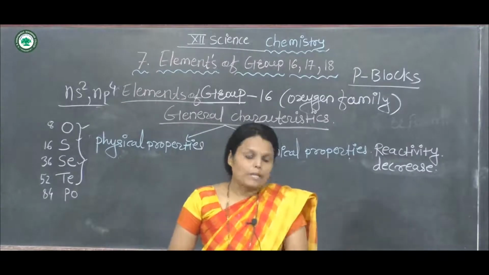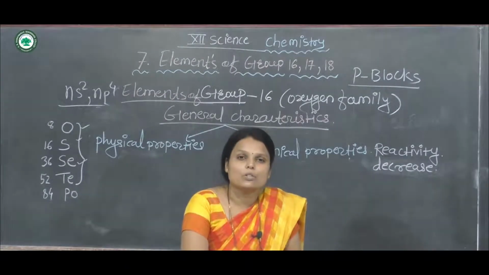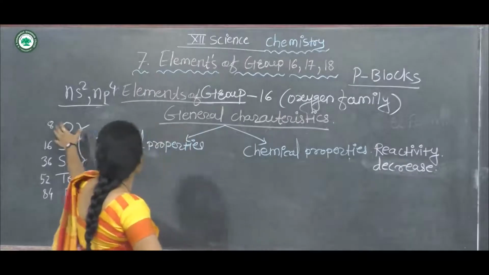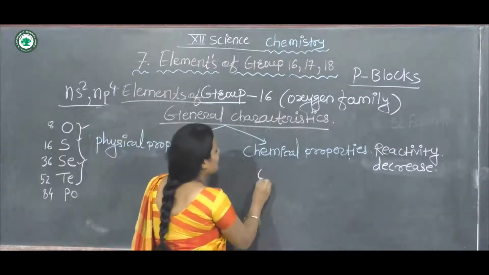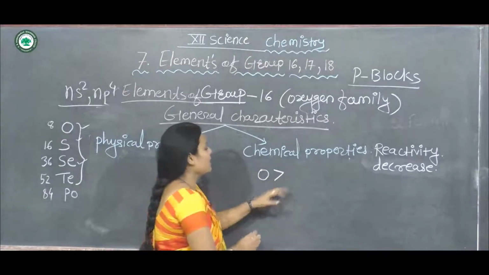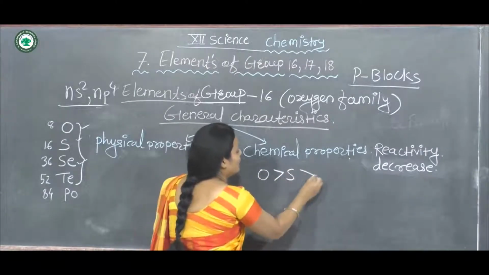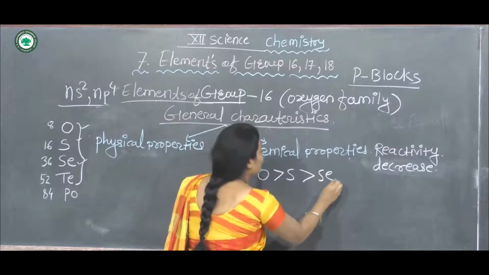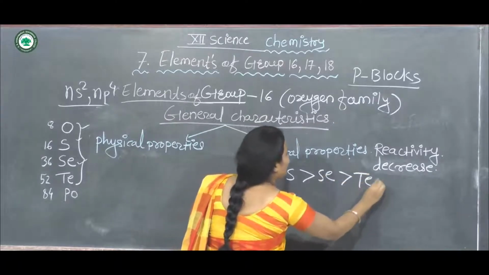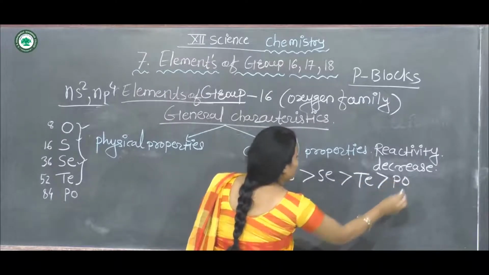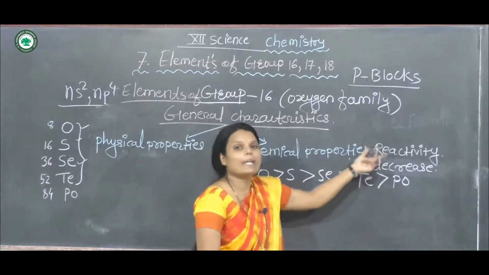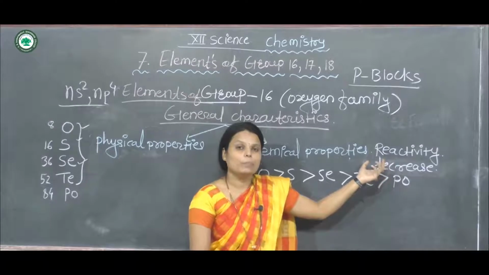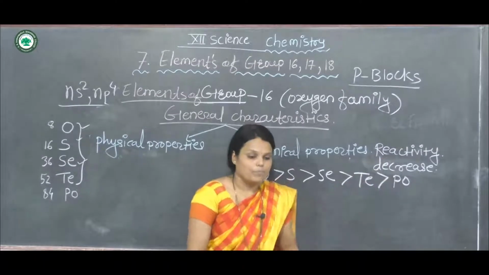Moving down the group, the reactivity decreases, from oxygen to polonium. Here is oxygen, then less reactive sulfur, then less reactive selenium, then tellurium, and the last one is polonium. So reactivity decreases down the group from oxygen to polonium.